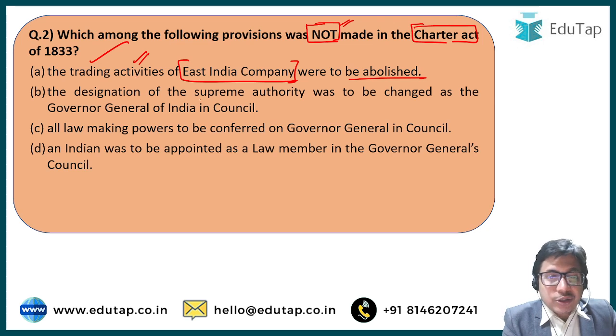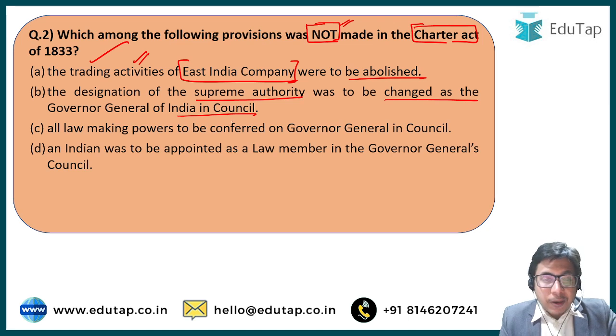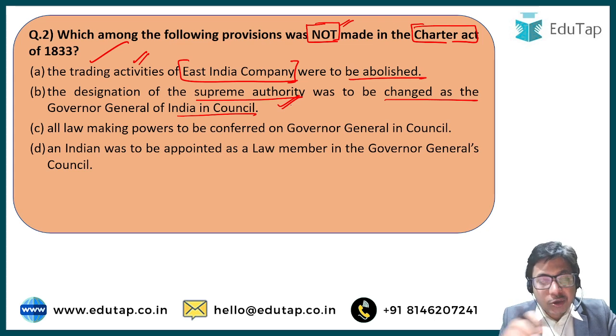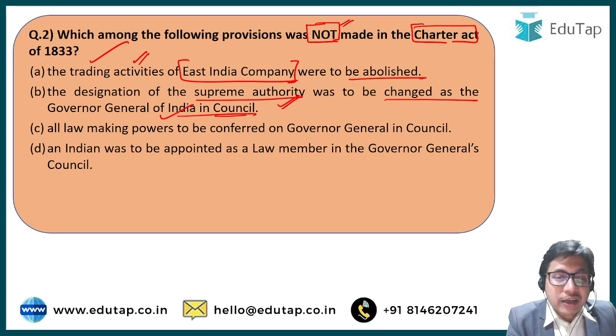The designation of the supreme authority was to be changed as the Governor General of India and Council. Before the 1833 Act, the supreme authority or the highest ranking officer of the East India Company who was responsible for the governance in India was known as the Governor General of Bengal, right? But after this act was passed in 1833, from 1833 onwards, this highest ranking officer's title or rank was changed from Governor General of Bengal to Governor General of India in Council, right?